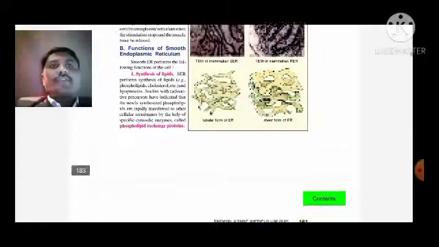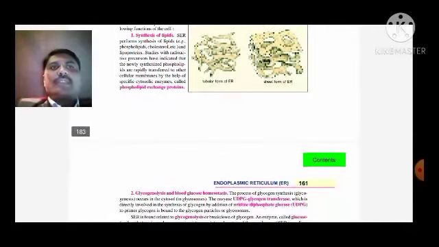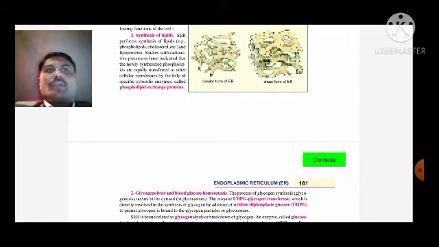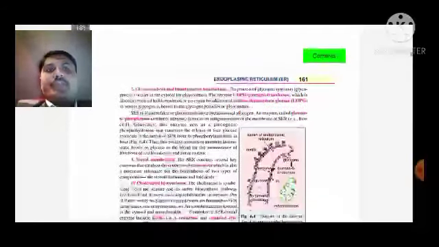Function of the smooth endoplasmic reticulum: synthesis of lipids, for example phospholipids, cholesterol, and lipoproteins. Studies of radioactive precursors have identified that newly synthesized phospholipids are rapidly transferred to other cellular membranes with the help of specific cytosolic enzymes, also known as phospholipid exchange proteins.